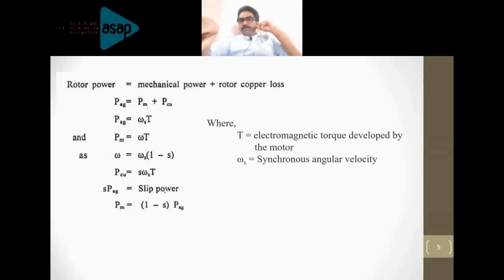And the power, that is a general concept. The power delivered to the rotor across the air gap is equal to the mechanical power delivered to the load and the rotor copper loss. So the air gap power is the sum of the mechanical power and the copper loss. Go to the next slide.